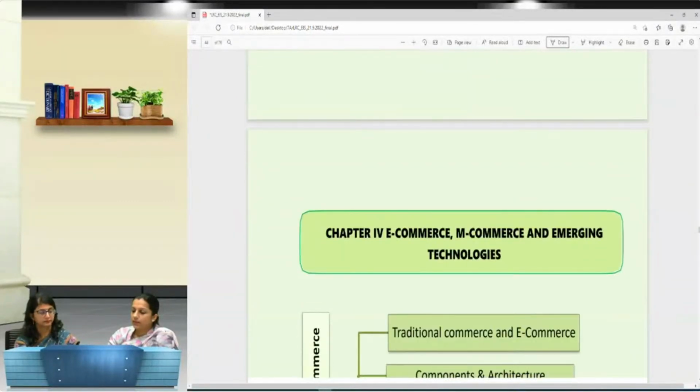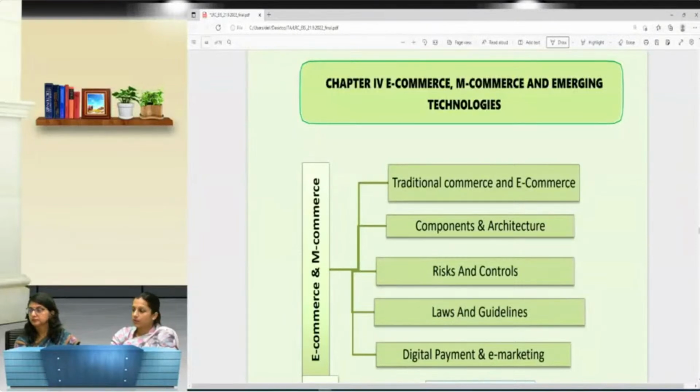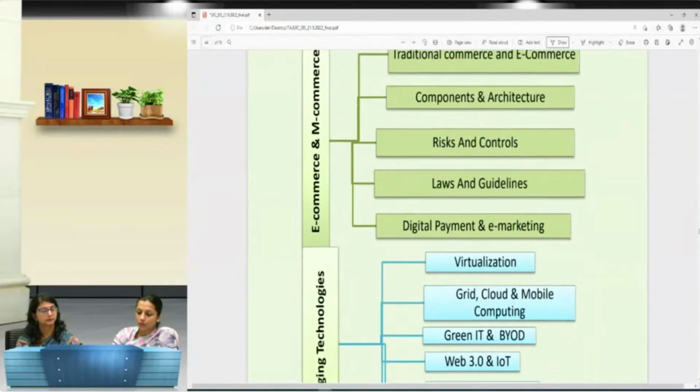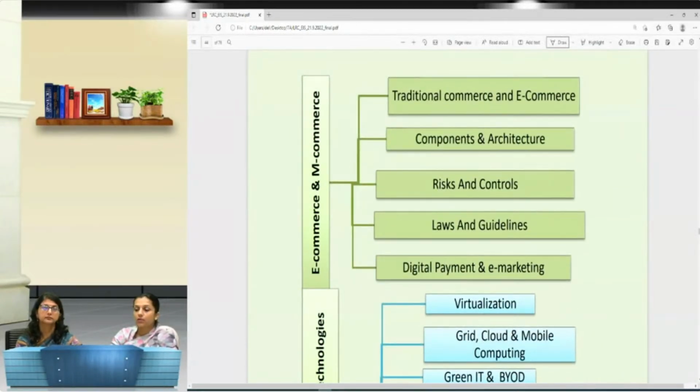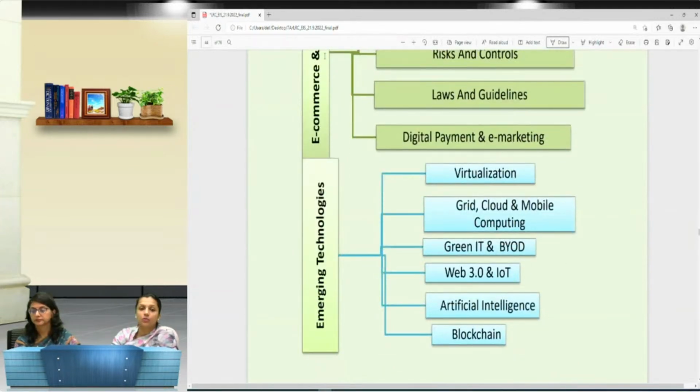The next is chapter number 4, e-commerce and m-commerce. This chapter is basically divided into 2 parts. One is e-commerce and m-commerce, which deals with traditional e-commerce and m-commerce, discussing the component architecture, risks and controls, laws and guidelines, digital payments and e-marketing. The second part covers emerging technologies, which involve various types of technology: virtualization, grid, cloud computing, green computing, BYOD, IoT, artificial intelligence, and blockchain. For each of these technologies, we have applications, risks and controls related to them. So you have to have a thorough understanding of each and every topic here in these technologies.